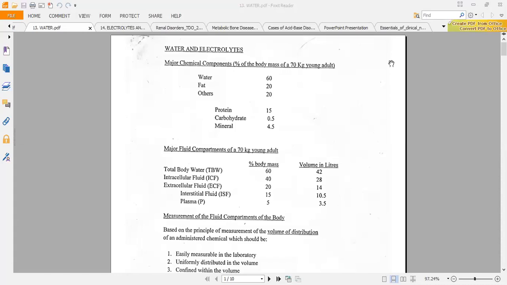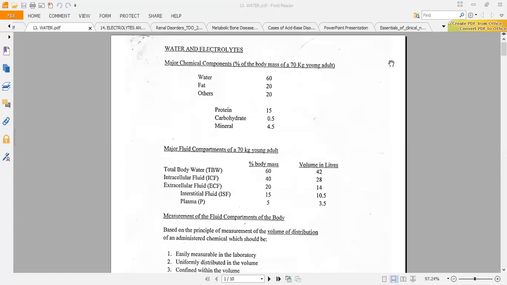So I'm saying that the blood consists of cells and plasma. The plasma is the fluid part, or the liquid part of the blood, and that one is 3.5 liters. So that means that when I take the cellular components of blood, like white blood cells and red blood cells, the fluid inside these cells is part of the intracellular compartment.